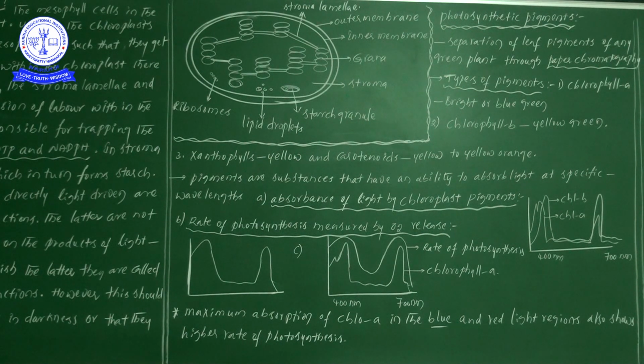Next one, pigments are substances that have the ability to absorb light at specific wavelengths. Now we know there are different types of pigments: chlorophyll A, chlorophyll B, carotenoids, xanthophylls, which can be seen in the leaf. These pigments have the capability to absorb sunlight at specific wavelengths.